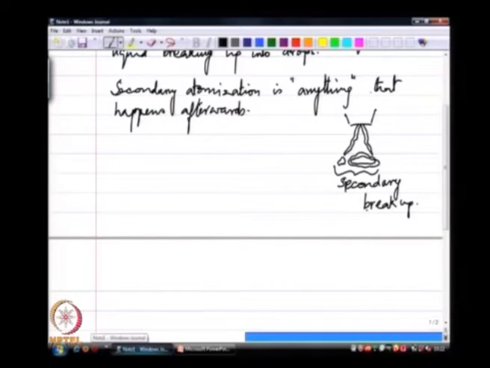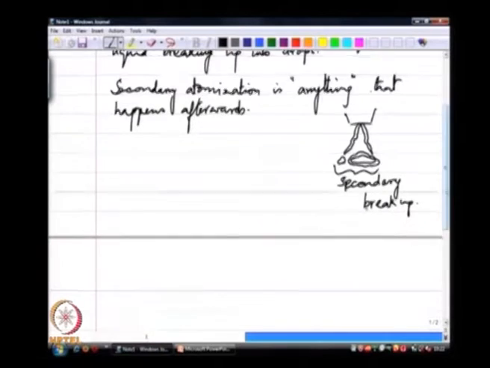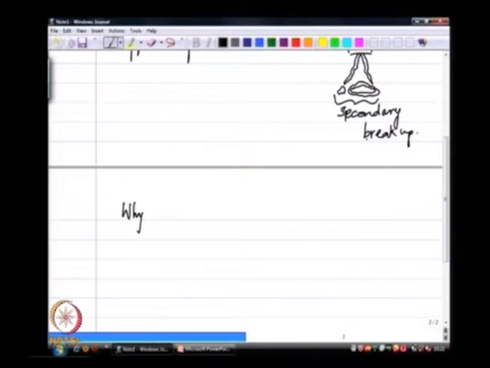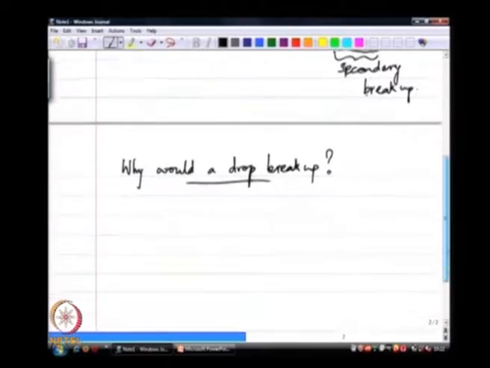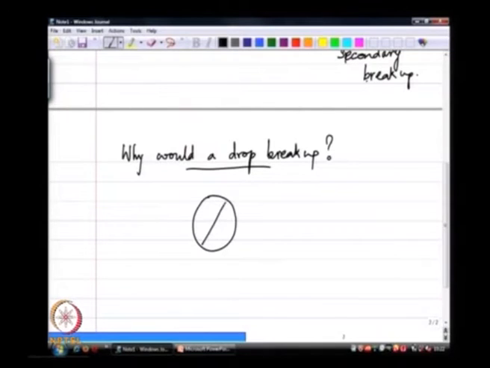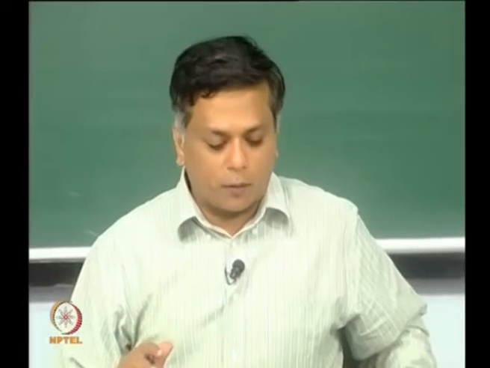So, with that premise, let us see why would a drop break up. So, let us ask a question. Say I have formed a drop and I am going to assume an initial drop is spherical. Let us say the drop is moving with a velocity ud, surrounded by an airflow that is at some velocity ua. So, we are going to ask the question, why would the drop break up?